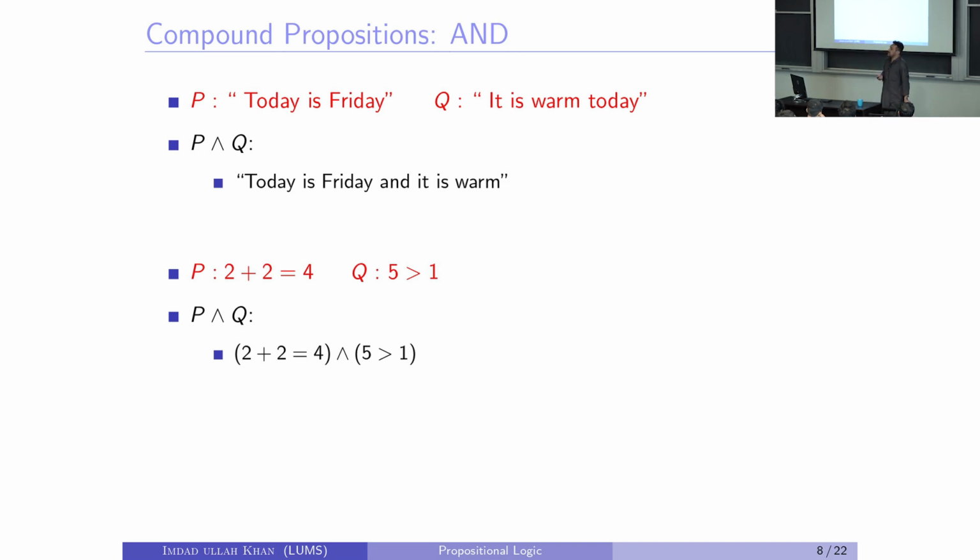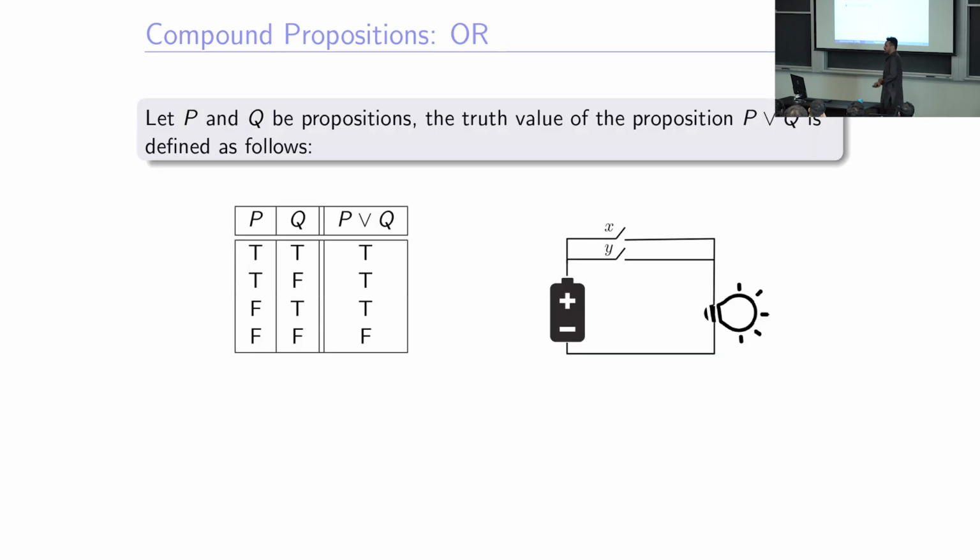If you make this statement on June 22nd, Thursday, what will happen? It's false. What if you make this statement on December 22nd, Saturday? Still false, right? Both are true, both are false, and so that's how you should know. 2 plus 2 equals 4, P and Q: 2 plus 2 equals 4, and 5 is greater than 1.